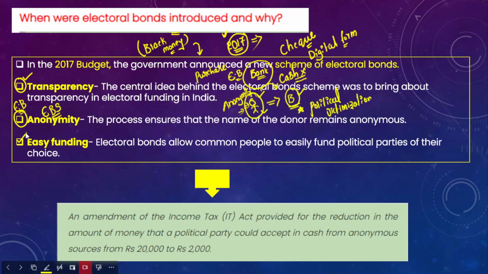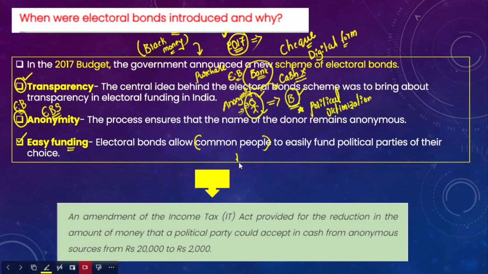The third most important point because of which the electoral bond scheme was introduced is easy funding. The electoral bonds allow even common people to purchase these bonds and fund the political parties of their choice.